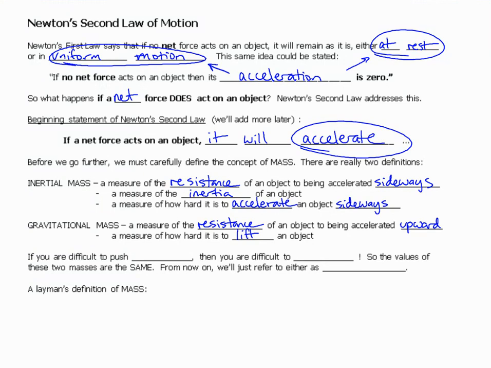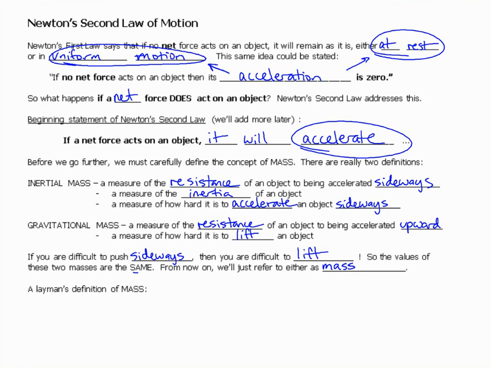If you were difficult to push sideways, as in you have a large inertial mass, then you are also probably difficult to lift. So the values of these two masses are the same. From now on, we'll just talk about them together and refer to either one as mass.